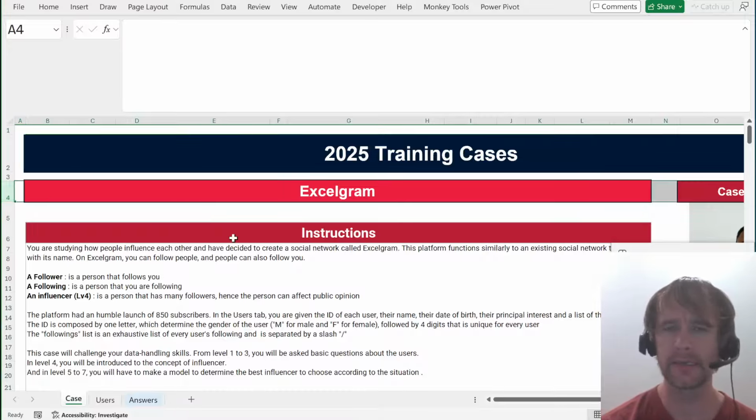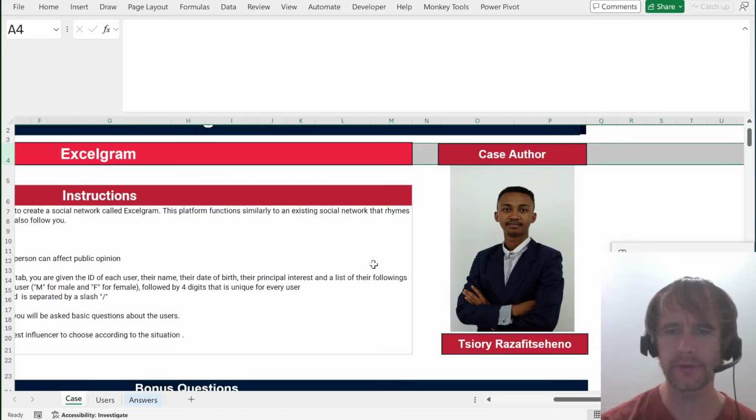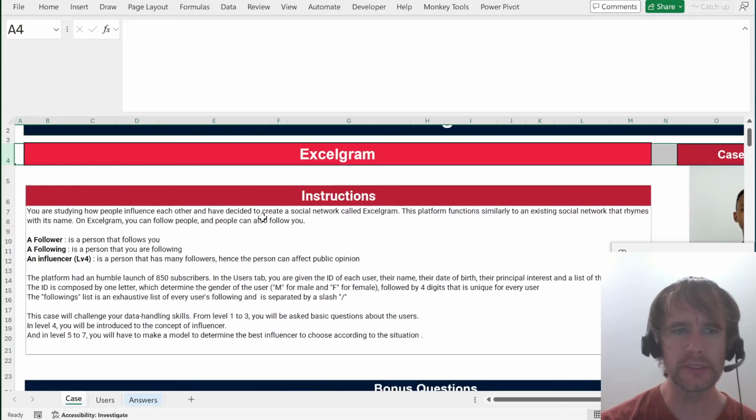Today I'm going to play this one called Excelgram. This was originally, I think, a case for the MECC, but in a much simpler version. Then the author Tsiory Razafitseheno, one of the Madagascar crew, as I think of them, released a director's cut that's much harder. I've looked at some of this. I think I did a test solve and then some things changed. Anyway, I didn't think my test solve video was the one to put out. So, let's play.